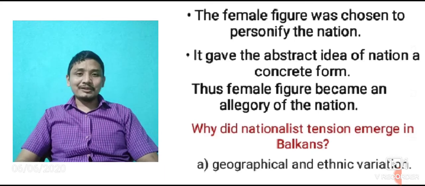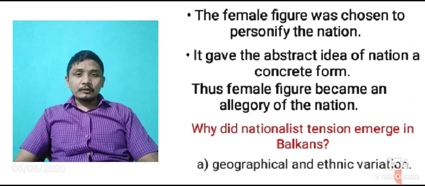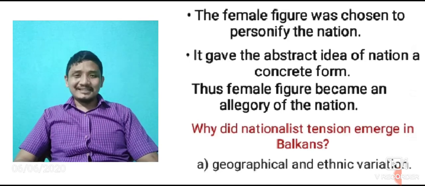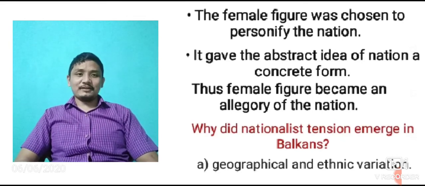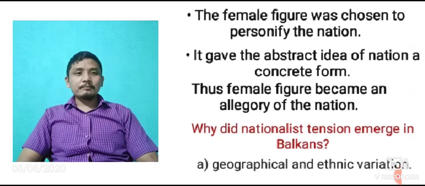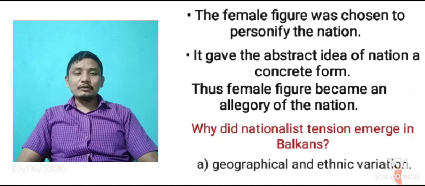That means when we started representing a nation through a female figure, female picture, female statue, we started giving the abstract idea of nation a concrete form. Okay, thus the female figure became an allegory of the nation. This way the female figure became the symbol of the nation.